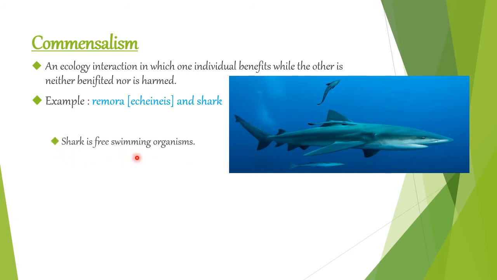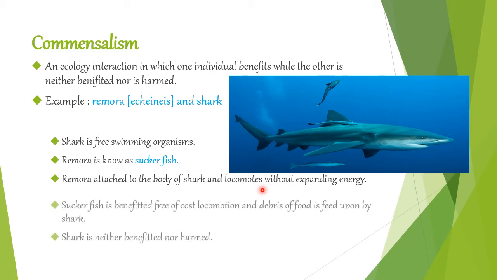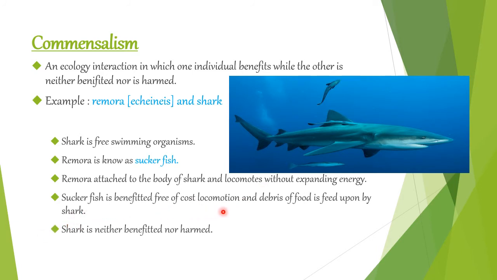Shark is a free swimming organism. Remora is known as sucker fish because it is a sucking type of fish. Remora attaches to the body of the shark and locomotes without expending energy. It moves from one side to another with the help of the shark. The sucker fish benefits from free locomotion, and feeds on debris of food left by the shark. Here the shark is neither benefited nor harmed.